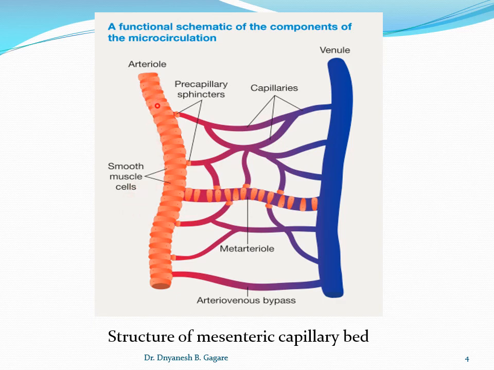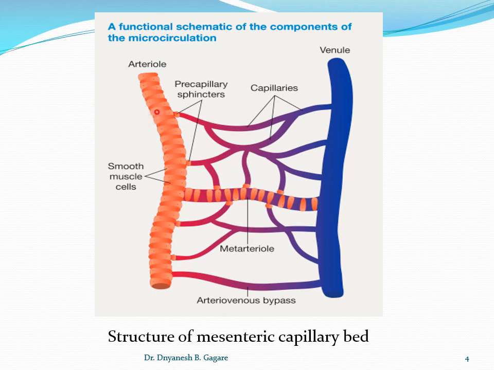These arterioles are highly muscular and highly supplied by the sympathetic nerves, and their diameter can change many folds, increased or decreased. To regulate the blood flow, there is either vasoconstriction or vasodilatation. That means it is highly flexible.